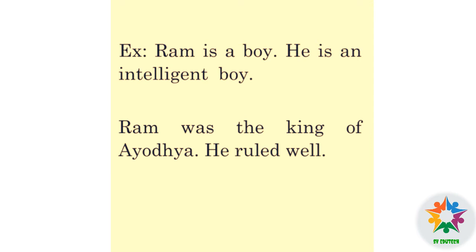Ram is a boy. He is an intelligent boy. Ram is a boy. Ram is an intelligent boy. Ram is a good student. Ram is active. We are using Ram, Ram, Ram. Instead of using Ram, we use he. Ram is a boy. He is an intelligent boy. He is an active boy. Instead of the noun Ram, we use he here.